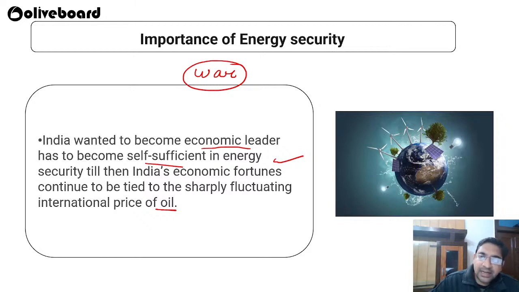Anytime it goes up, anytime it goes down. So still we are like on a swing, where sometimes we are going up, sometimes going down. We should make sure that we remain sustainable and in an equitable position. Nobody should be able to control our country. That is why we really require energy security of our country.